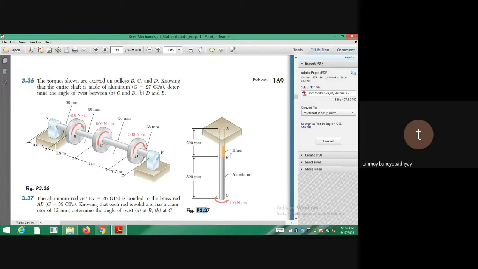What is the relative rotation of C with respect to B? You get one value. Then I find out the relative rotation of D with respect to C. Now if I add the two, I will get the relative displacement of D with respect to B. Clear? And A is not coming into the picture at all. I am not calculating A, and phi A is actually something like 0.